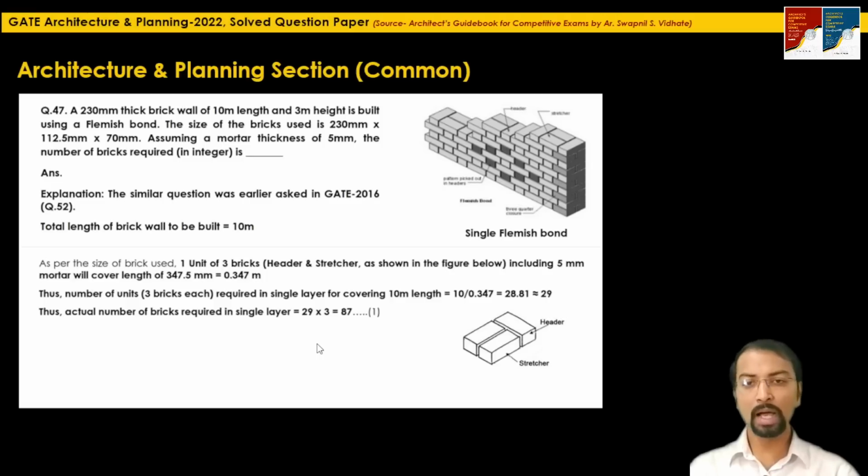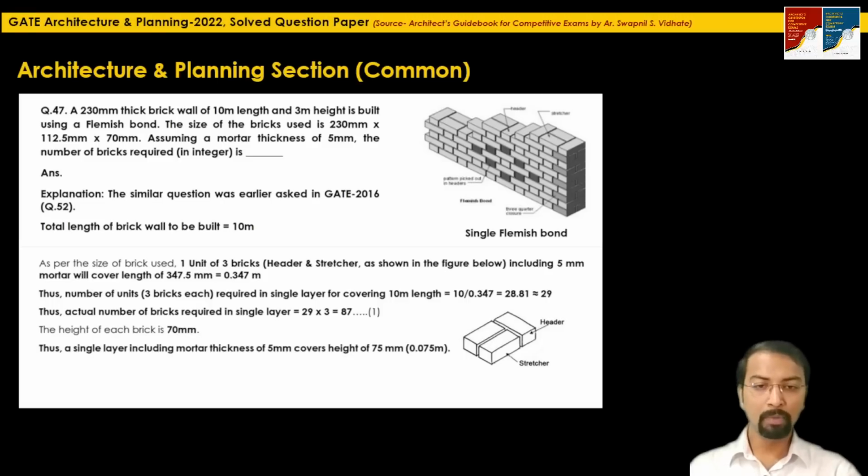Okay, what is the height of the brick? They have mentioned it is 70 mm. So 70 mm plus 5 mm, that is 75 mm, will cover one single course. 75 mm is equal to 0.075 meter. So how many such similar courses will be required to construct a wall of height 3 meter? 3 divided by 0.075, you will get the number of courses required.